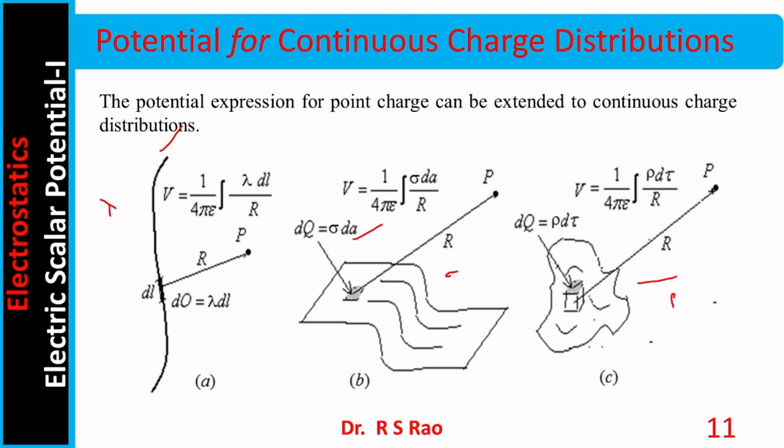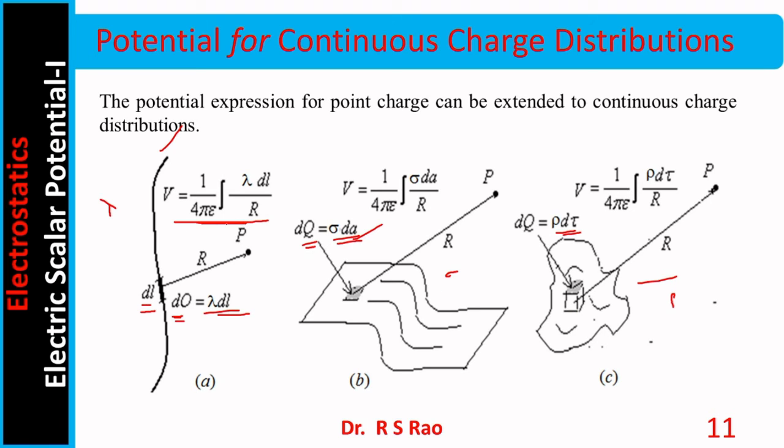Now we consider a small length dl. dl is so small that the charge within this length can be considered as a point charge. It is usually indicated by dq, the differential charge. So the differential charge over a line charge distribution is lambda dl. Similarly, the differential charge over a surface charge distribution is sigma dA, and the differential charge in a volume charge distribution is rho d tau. Once we recognize that differential charges in these distributions are point charges, then using the superposition principle, within no time one can find the potentials due to line charge, surface charge and volume charge.